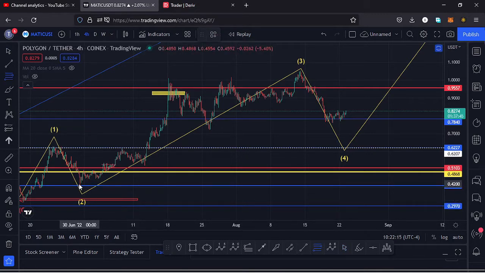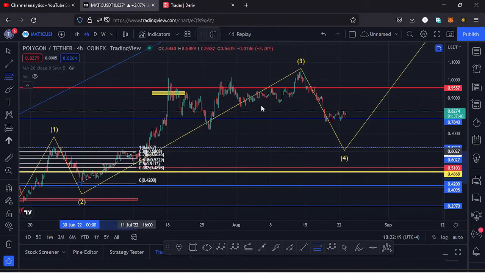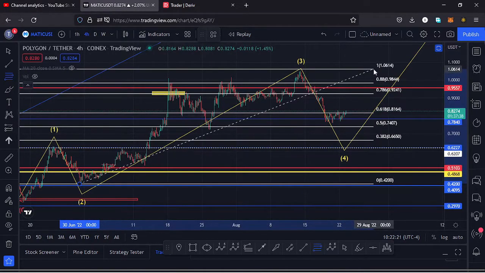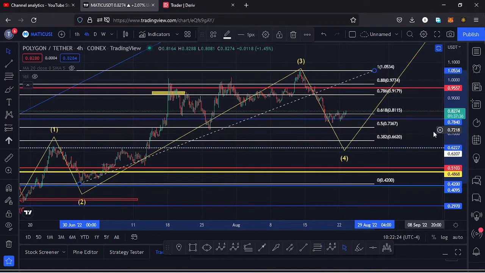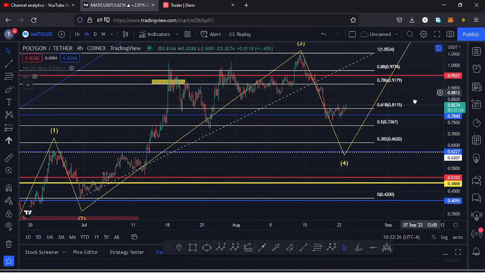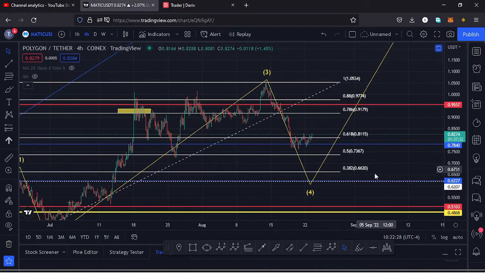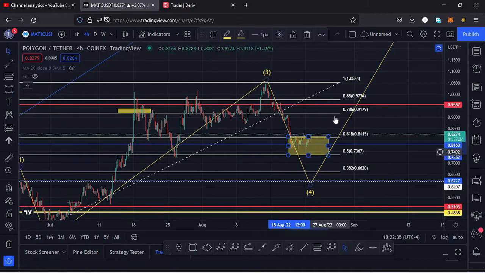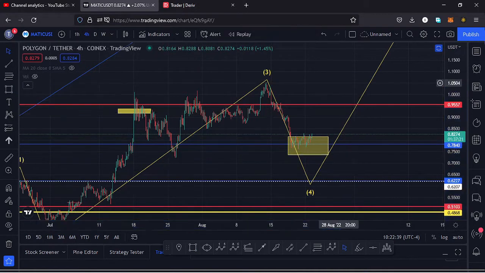to the lower side, and to do that I just need to connect the fibs from the low of the wave 3 to the high of the wave 3, and that gives me the minimum target area for that retracement to the lower side in the formation of a wave 4 between the fib level 0.618 and the fib level 0.5, which is the area right here within that yellow target area. And you can see Polygon Matic has continued to respect that.